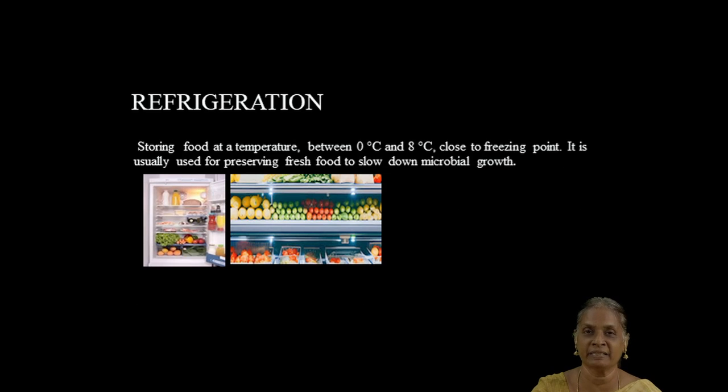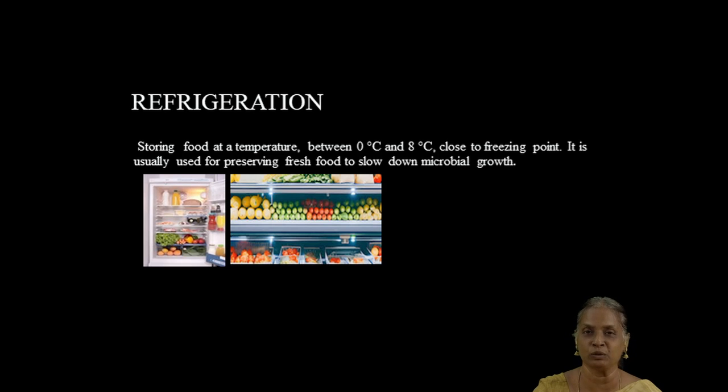The second physical method of food preservation is refrigeration. In the refrigerators kept in our homes, we store the food at a temperature between 0 and 8 degrees centigrade. So the freshness of the food is completely retained.